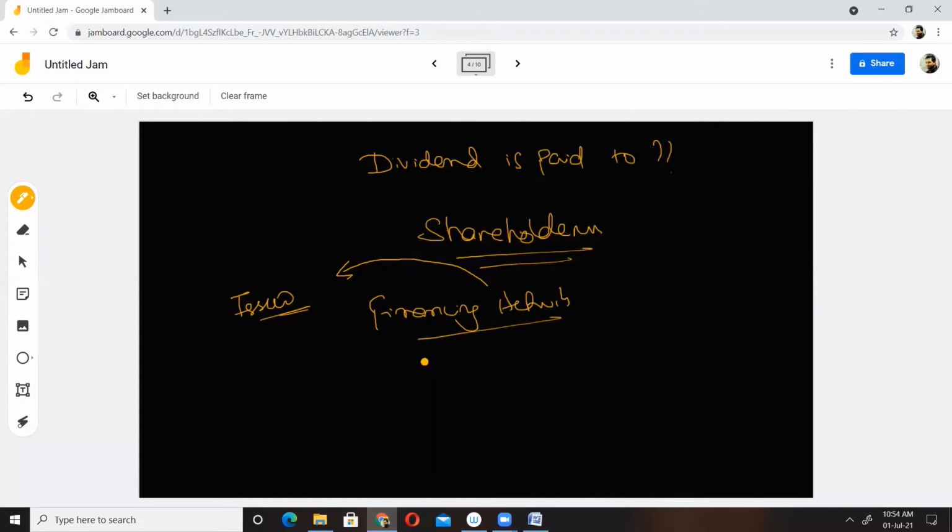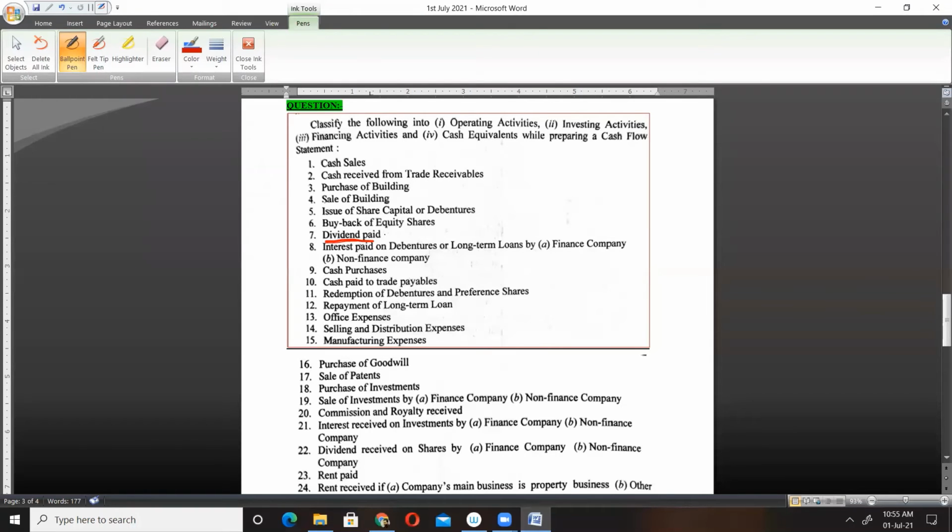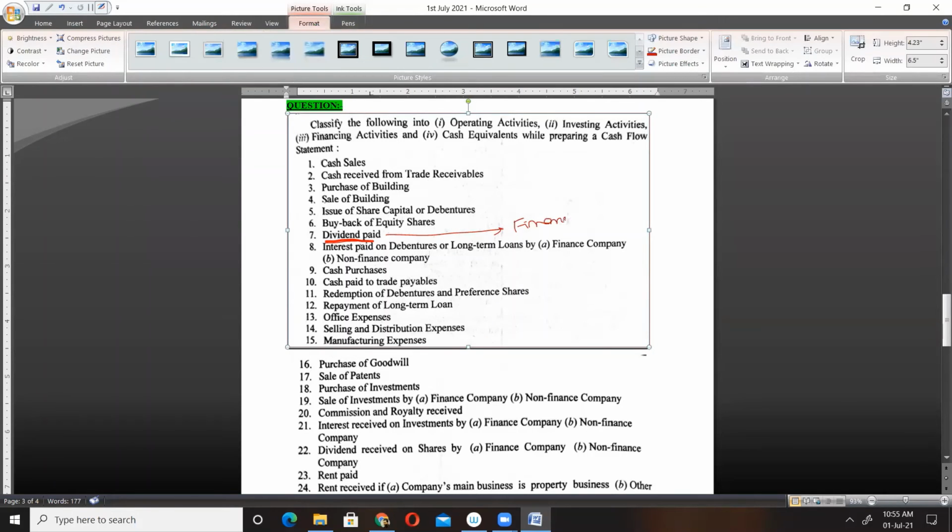So as issue of shares is a part of our financing activity, dividend paid will also be a part of our financing activity. Am I clear?